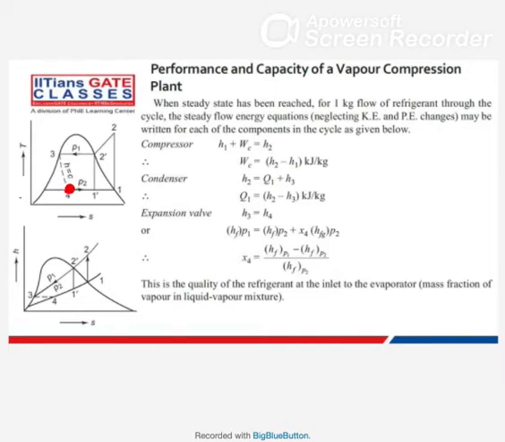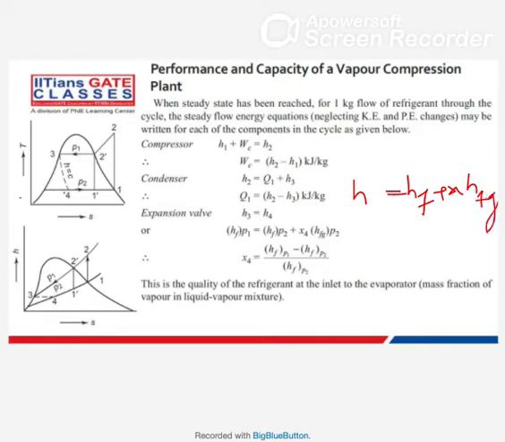So how do you calculate the enthalpy at this state point? The enthalpy at this state point is HF plus X times HFG.